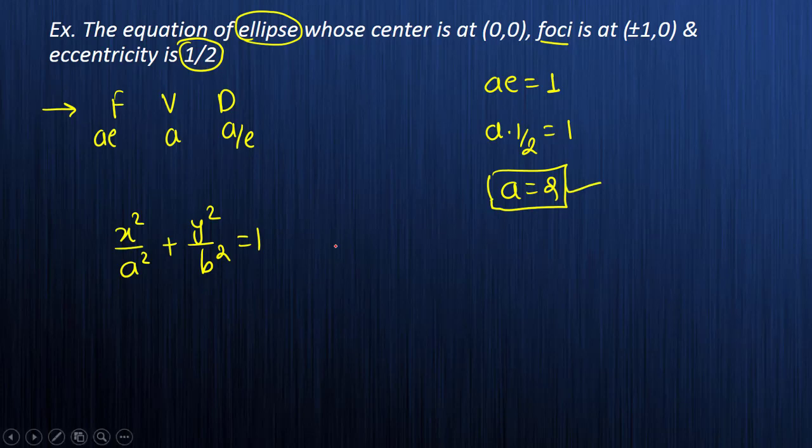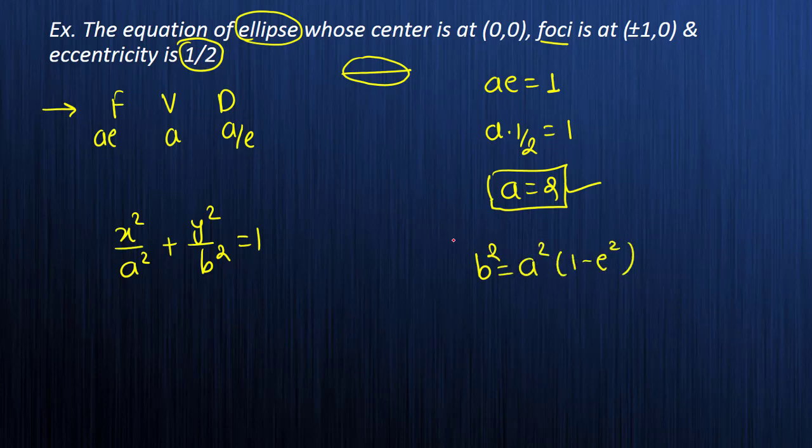We know the relation between A, B and E. For the horizontal ellipse, where B is less than A, we have B square is equal to A square into 1 minus E square. Substitute: B square equals A square, which is 2 square, that is 4, into 1 minus E square, E is 1/2 so 1/4. So it is 4 into (4 minus 1) by 4, which is 3. So B square comes to 3.